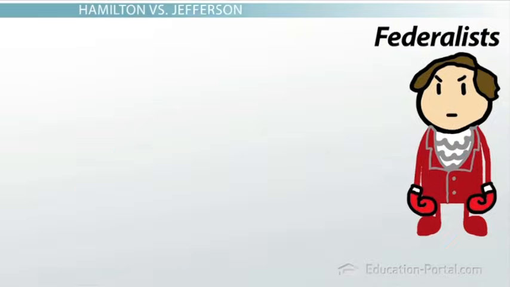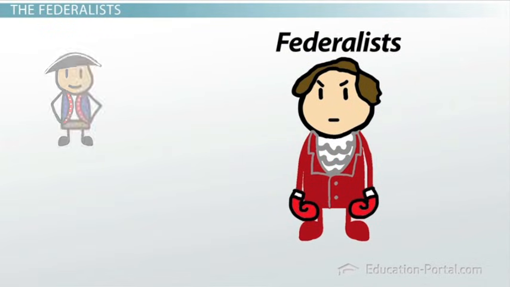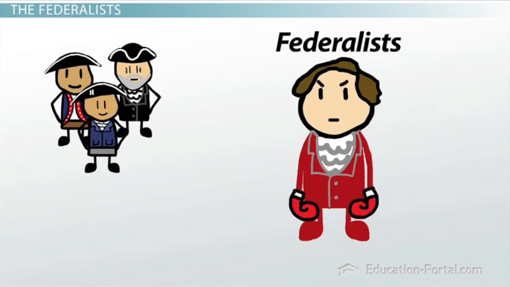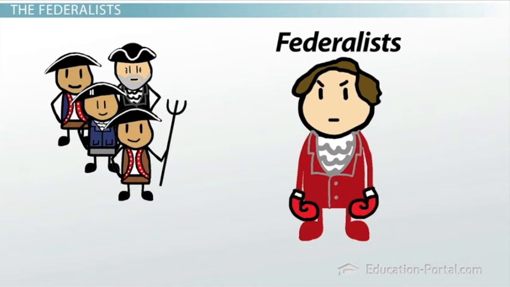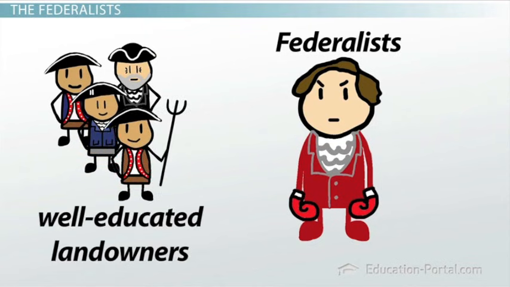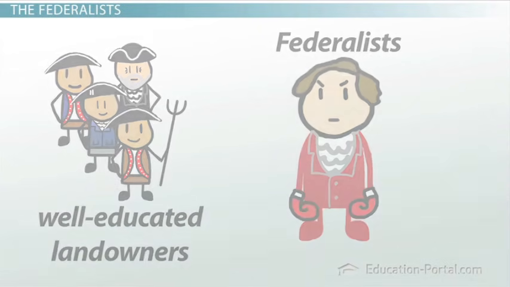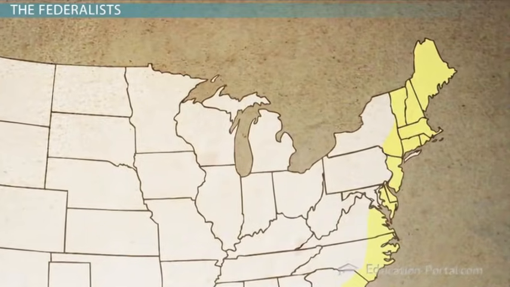So the Federalists. Hamilton's group was made up of merchants, bankers, and manufacturers, with some wealthy farmers and southern plantation owners. They were mostly well-educated and owned property. Most of them were in New England and along the coast.